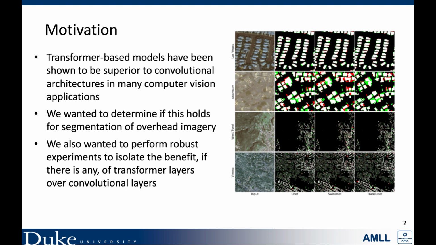Transformer-based models have emerged superior over their convolutional counterparts in many computer vision applications. We aim to determine if this was the case in segmentation of overhead imagery as well. The figure on the right is an example of the application we are investigating. More importantly, we sought out to rigorously isolate and test the effect that including transformers had on performance over only convolutional-based models.